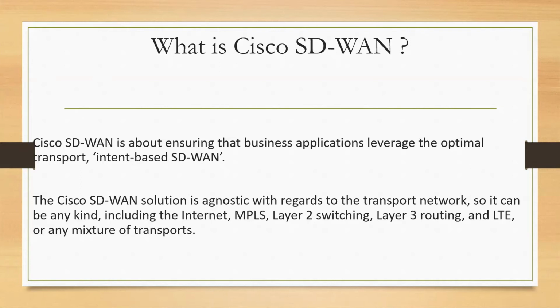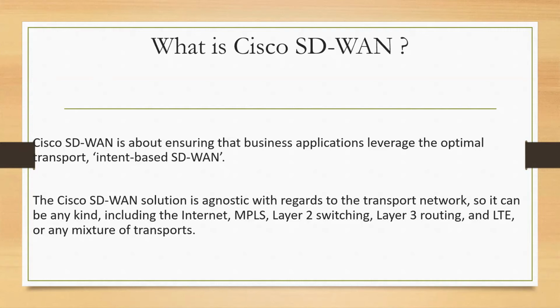So Cisco SD-WAN is agnostic with regard to the transport network. When we talk about the transport network, what we are saying is that it doesn't matter what type of provider you are using, be it internet, MPLS, layer 2, layer 3 routing, or a mix of all of them.